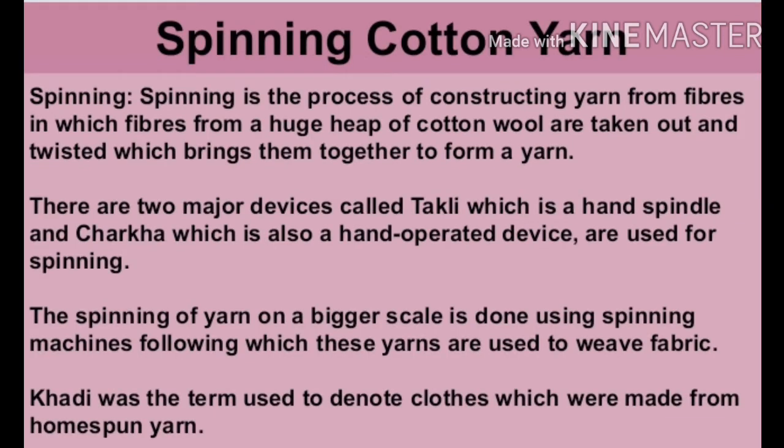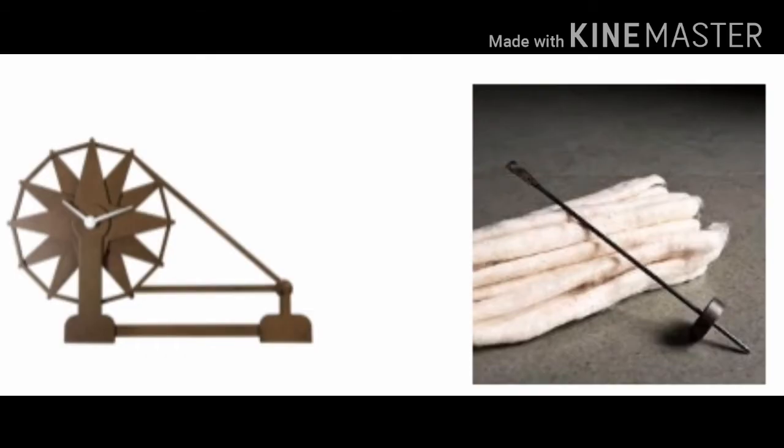Spinning. Spinning is the process of constructing yarn from fibers, in which fibers from a huge heap of cotton wool are taken out and twisted, which brings them together to form a yarn. There are two major devices called takli, which is a hand spindle, and charkha, which is also a hand-operated device, which are used for spinning. The spinning of yarn on a bigger scale is done using spinning machines. Khadi was the clothes which were made from homespun yarn.